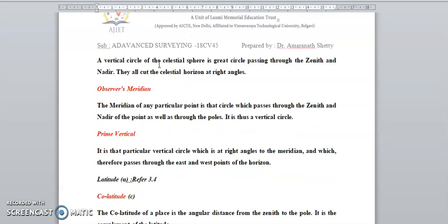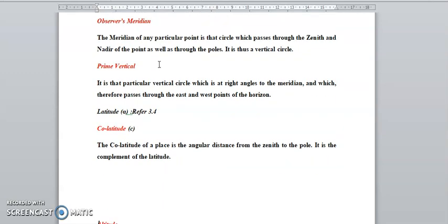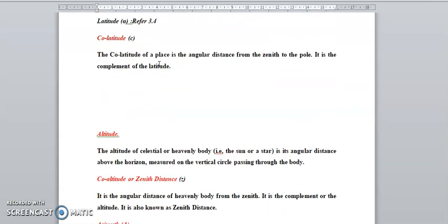Pole altitude of a place is the angular distance from the horizon to the pole. It is equal to the latitude. Altitude of a heavenly body, that is the sun or a star, is the angular distance above the horizon, measured along the vertical circle passing through the body.